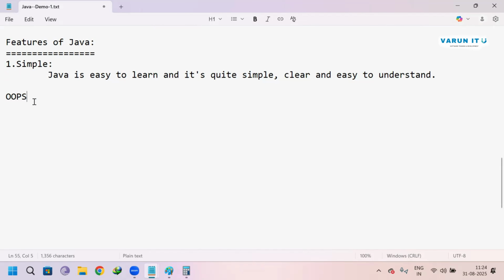There are some concepts you have to learn. You have to be strong in basics. If you are not strong in basics and the OOPs concept, you cannot learn any advanced Java or any frameworks. It's clear? So make sure that you are focused.